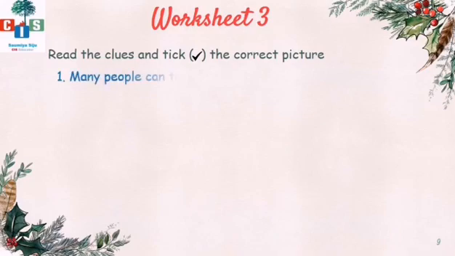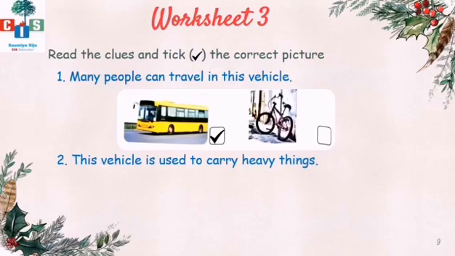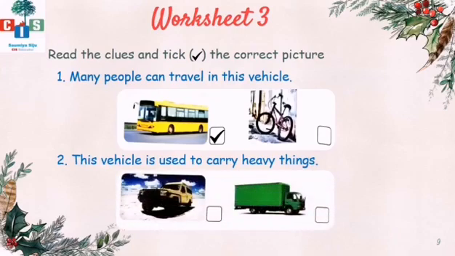Read the clues and tick the correct picture. Many people can travel in this vehicle. Just look at the picture. It's cycle. In cycle only one person can go, right? And in bus, yes, many people can travel from one place to another. So it's bus, right?